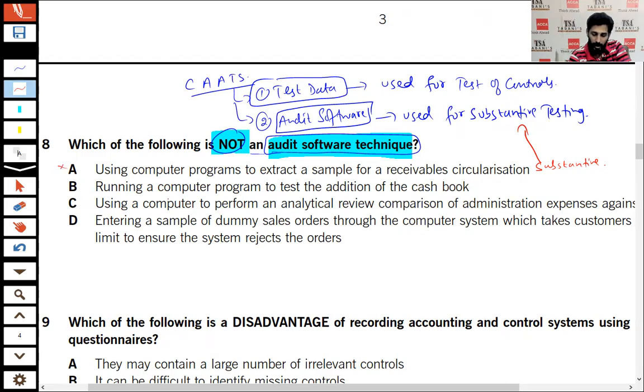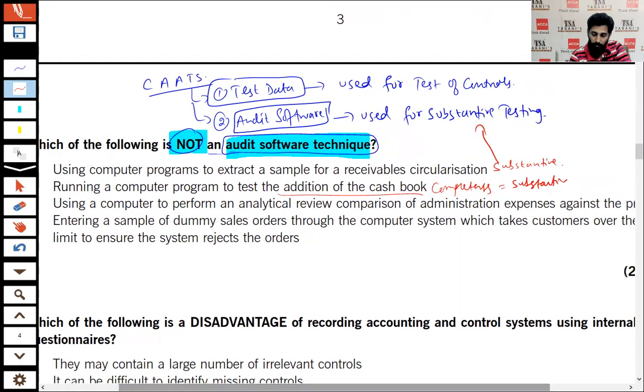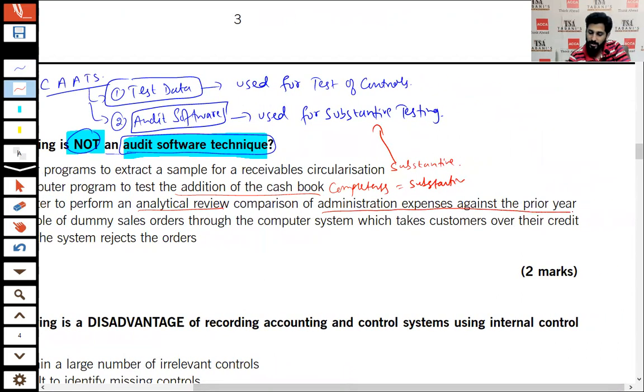Number two, running a computer program to test additions in the cash book. It is being tested for completeness, and yes, it is substantive. It will be performed through the audit software. Number three, using a computer to perform analytical review, comparison of administrative expenses against the previous year. Yes, this is also substantive. It will be performed through the audit software, right?